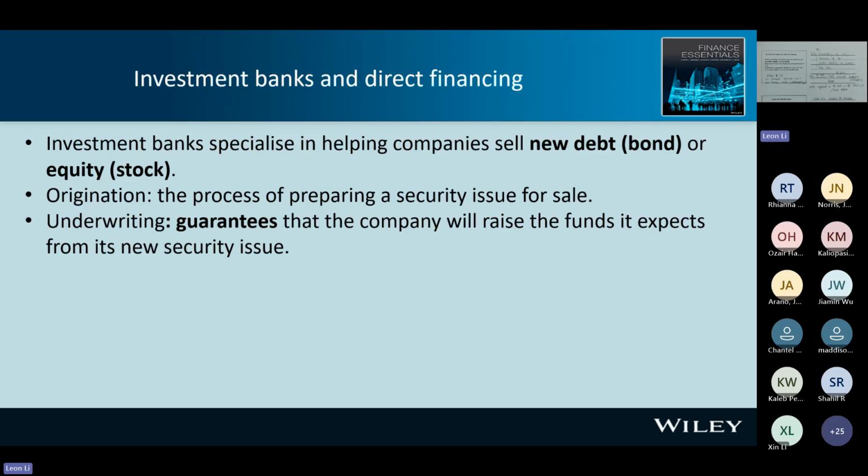So when a company issues new shares, they need help from an investment bank. The investment bank provides a guarantee to the company, so the company will receive the money for sure. The investment bank will take the risk.